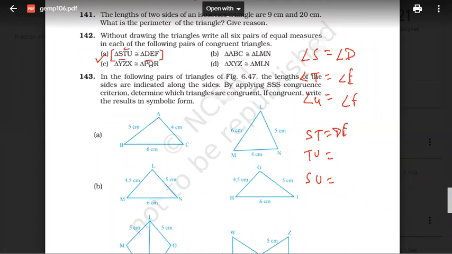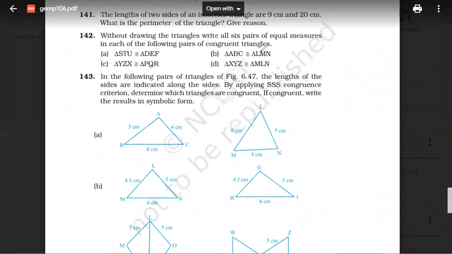TU is EF. Then SU is DF. Okay? Got it, everyone? So I hope for 142 you can solve all the remaining 3 questions. Okay, very good, everyone.